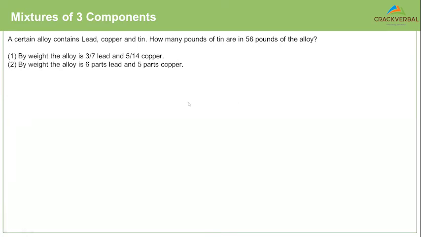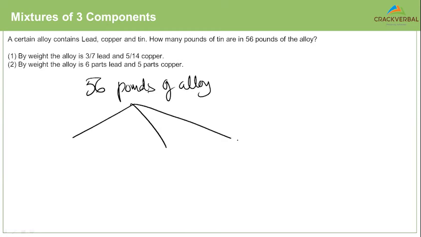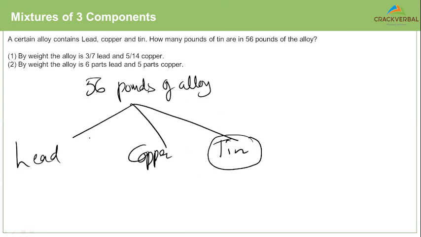So you know your 56 pounds of alloy is the total. You know this is made up of 3 components: lead, copper, and tin. You're trying to find out how many pounds of tin there are. By weight, the alloy is 3/7 lead. So 3/7 is lead, 5/14 is copper.